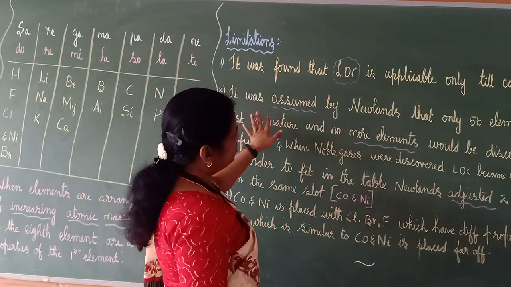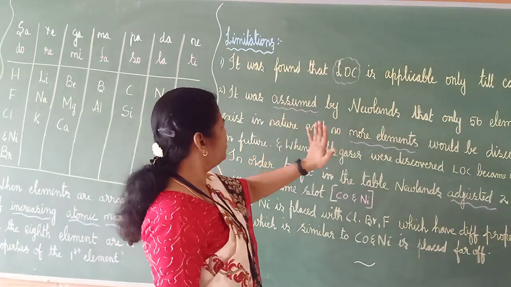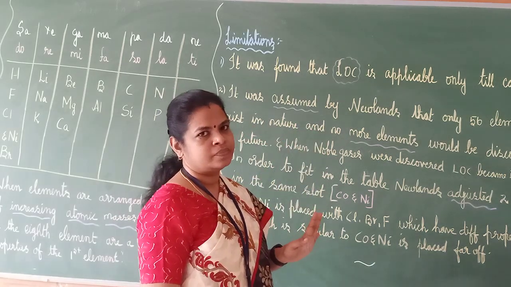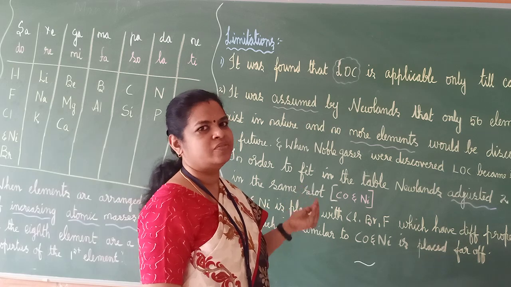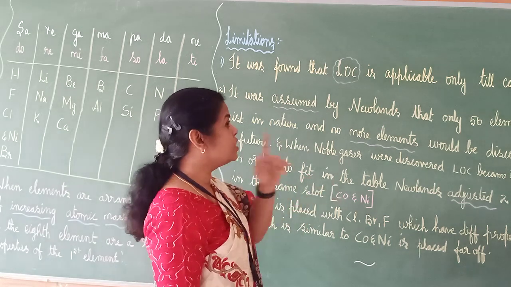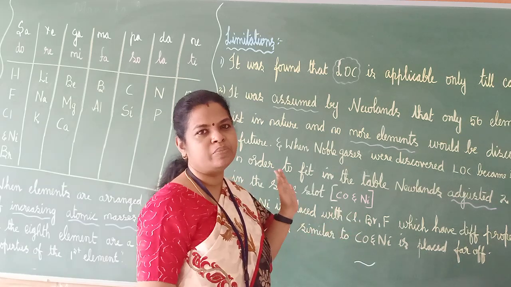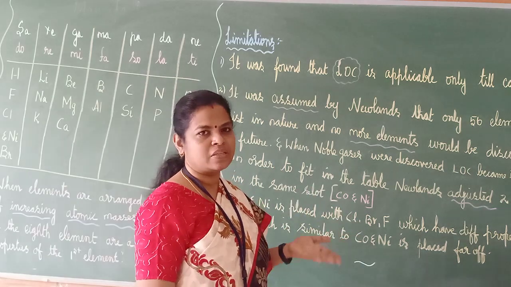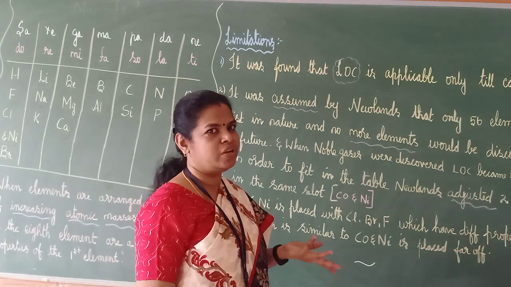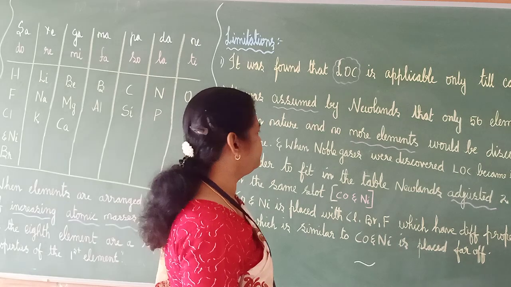Second point. It was assumed by Newlands that only 56 elements exist in nature and no more elements will be discovered in future. He assumed that there are only 56 elements and that in future there will not be any more. That is also not true, because now we have 118 elements. In future also many more elements can be added to this list, right? So what he said is incorrect.